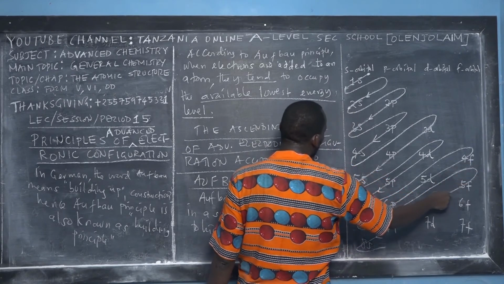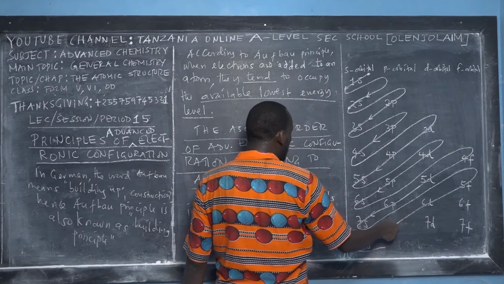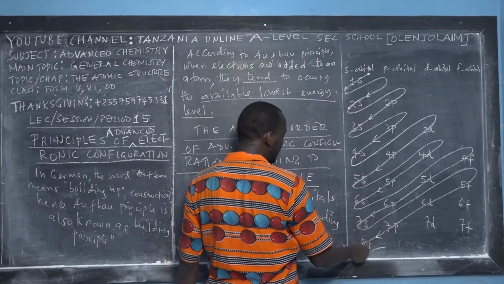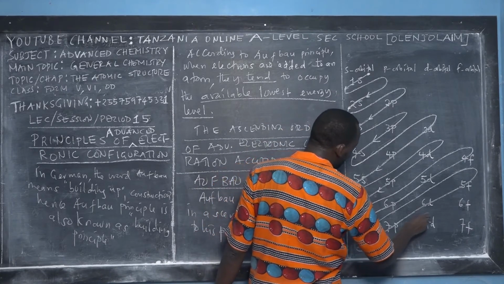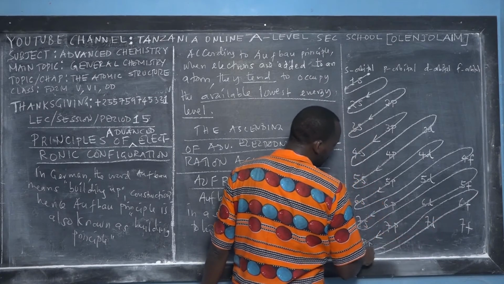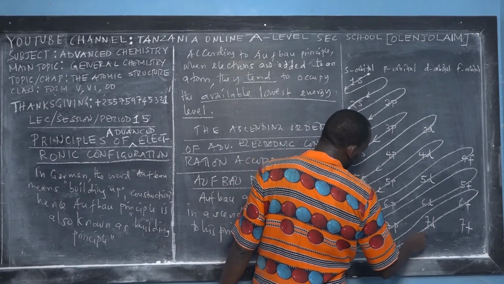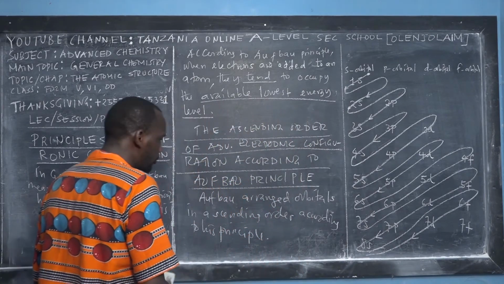We pass through 5f sub-energy level, 6d sub-energy level, 7p sub-energy level, then 8s sub-energy level, and then we turn. So you continue as well as you can. If you come back again, you go this way. That's how we write the ascending order of the Aufbau principle.